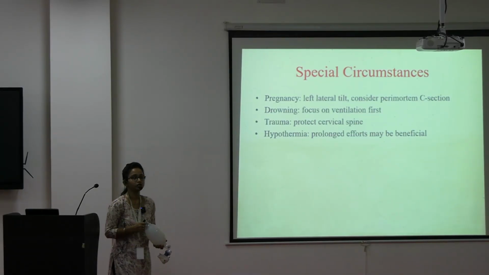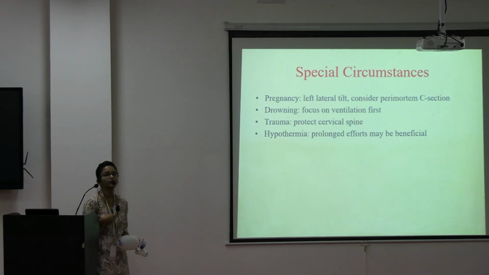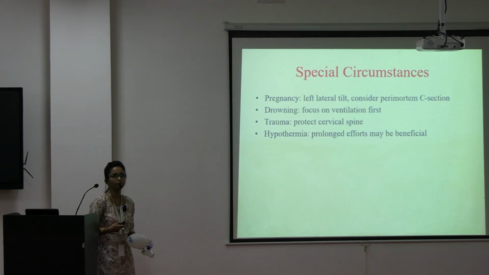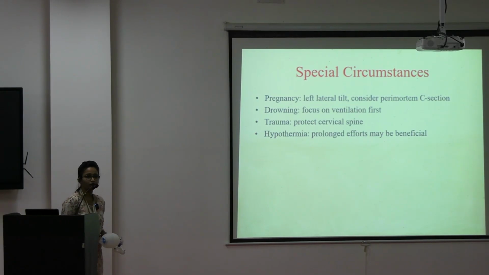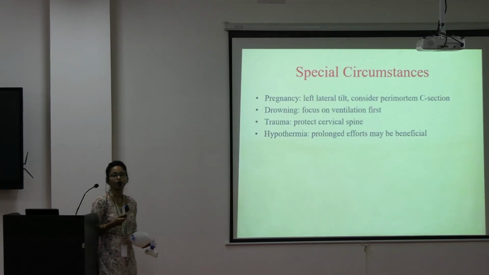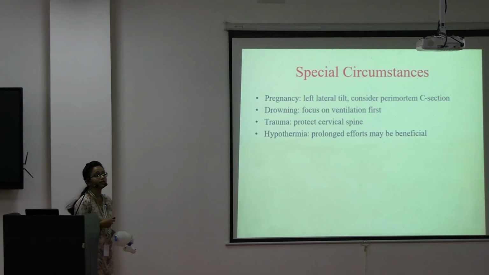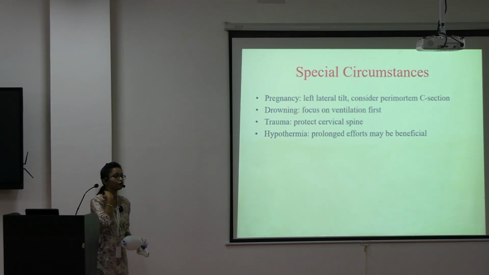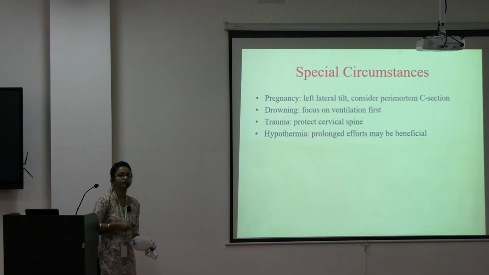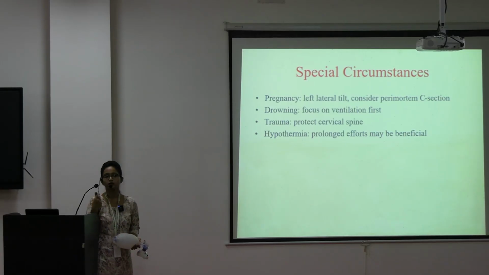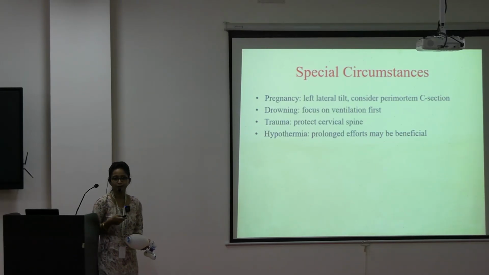There are some special circumstances. In case of pregnancy, you have to place the patient in the left lateral position, and you have to consider perimortem C-section. If it is a drowning case, then you have to focus more on ventilation. If it is a trauma case, then first of all, you have to stabilize the C-spine. And if it is hypothermia, then you have to do this CPR for a prolonged time.